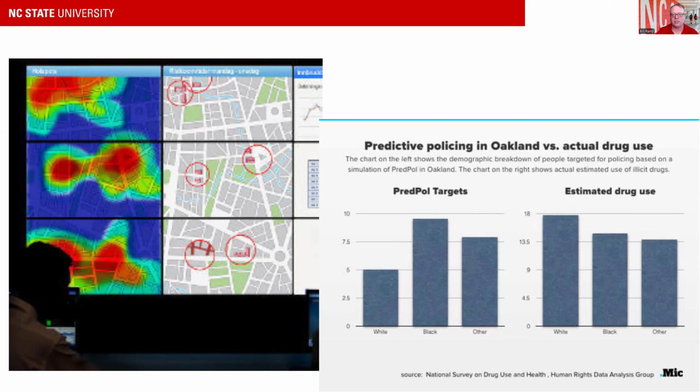And according to a lot of what we see, the highest group in the United States to use drugs illicitly is the white population, right? And yet, according to PredPol, which is one of the predictive policing tools, and this is specifically for an Oakland neighborhood, the neighborhoods that should be targeted were mostly black neighborhoods, right?